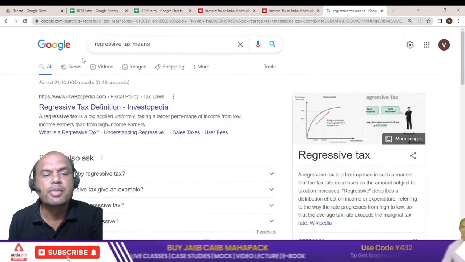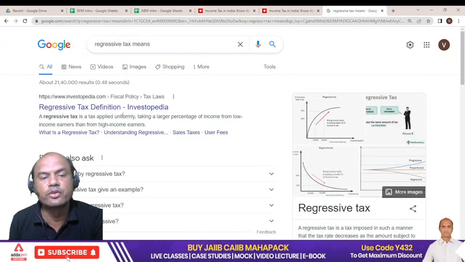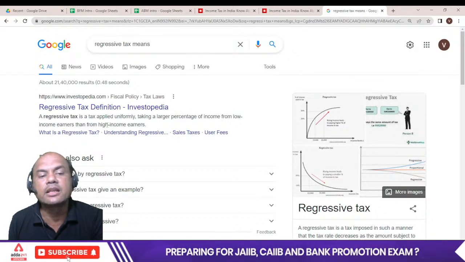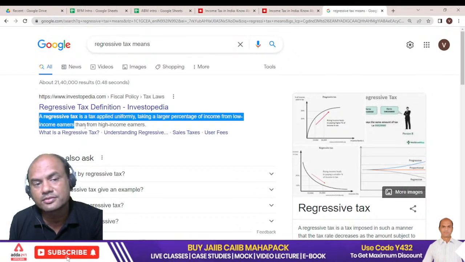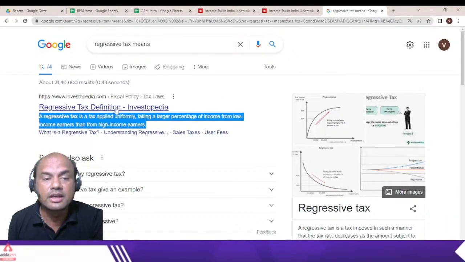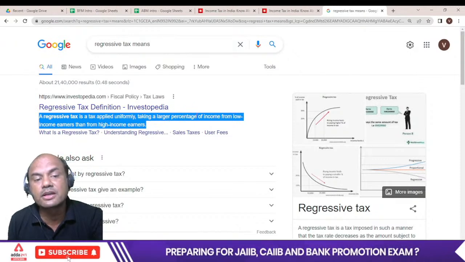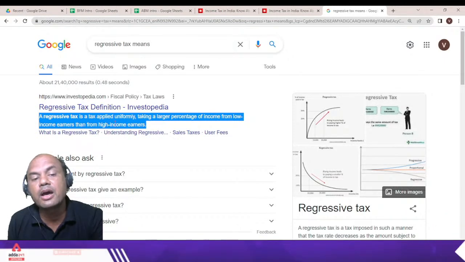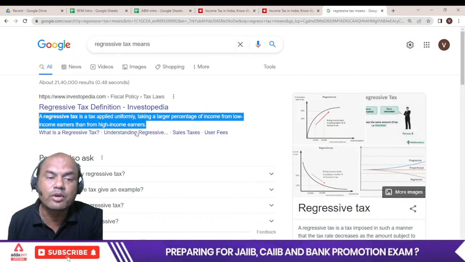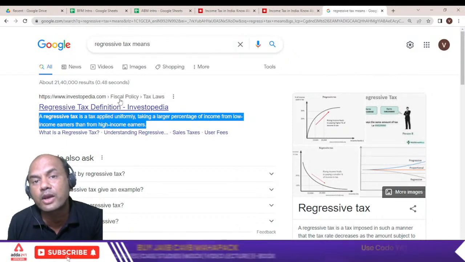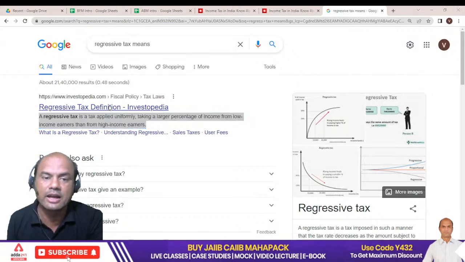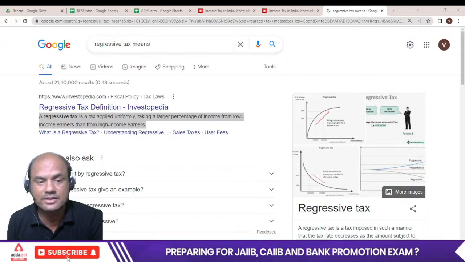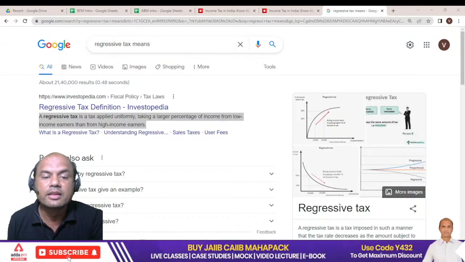Regressive tax. See here, regressive tax is a tax applied uniformly, taking a larger percentage of income from low income earners than high income earners. Now, do you feel this is the correct one? What do you say? See here, taking a larger percentage of income from low income earners than from high income earners. Now this is what I meant. The difference was for progressive tax and regressive tax. Now you got this concept of regressive tax, right? Now I'll show you the difference between the two.